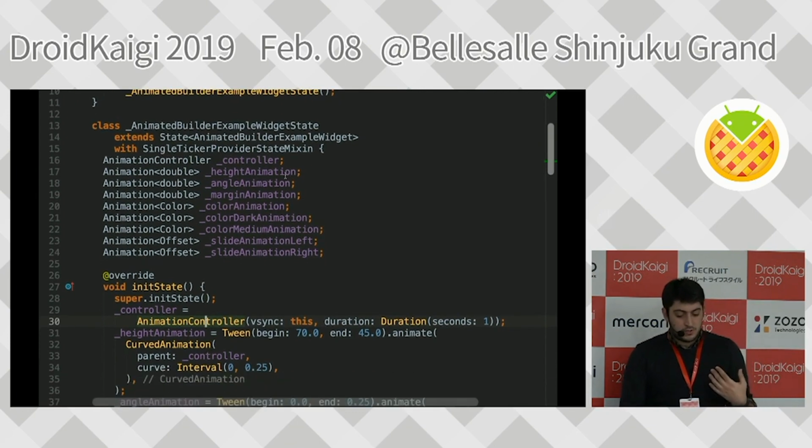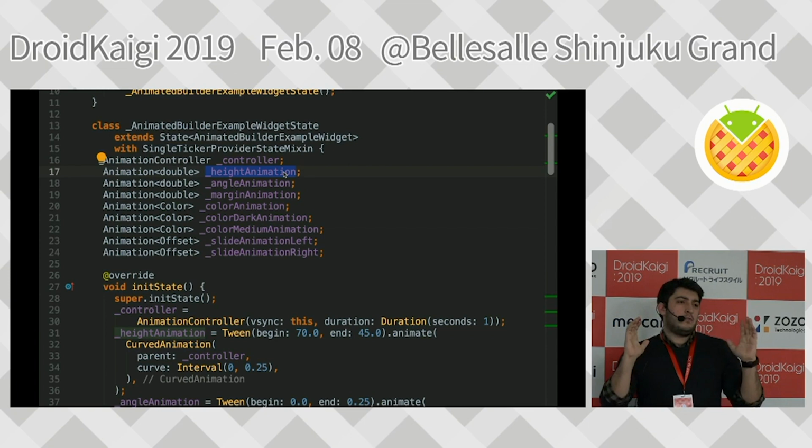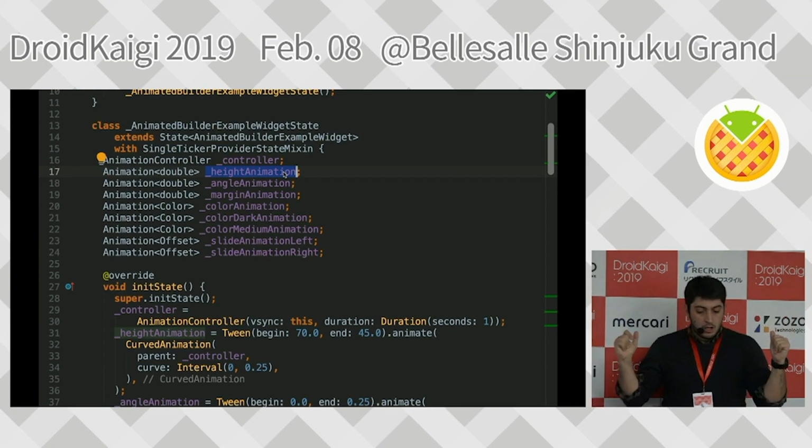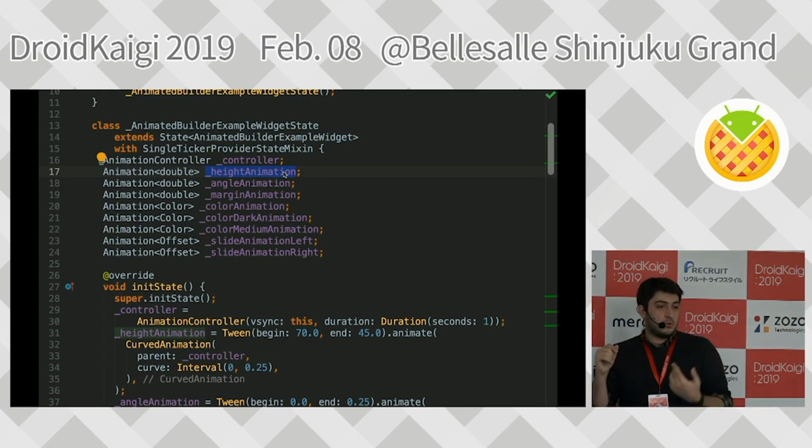What we have extra here is a height animation to change the height. We have an angle animation to do the rotation. We have a margin animation because if we change the height only, they will stick together anyway. What we need to do here is provide a padding so they will look like they are separated. And we have color animation, for the 3 colors of Flutter there.